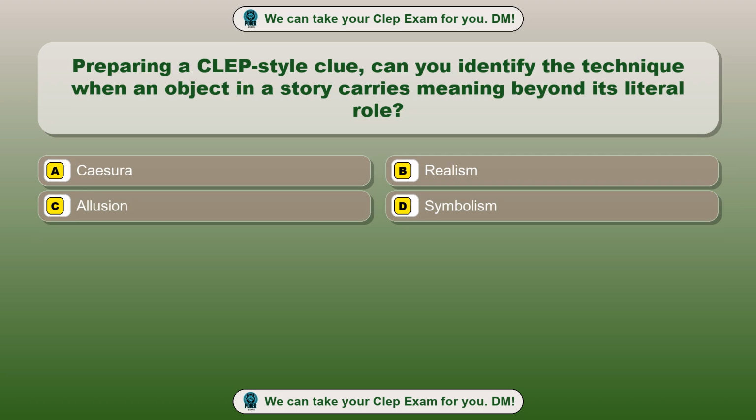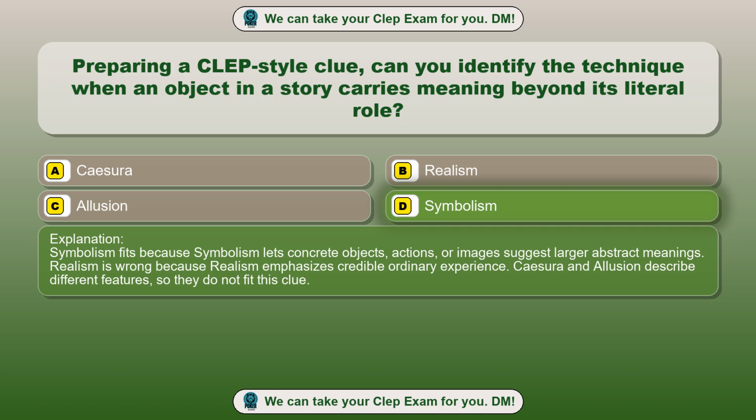Question 93. Preparing a CLEP-style clue, can you identify the technique when an object in a story carries meaning beyond its literal role? Option A. Caesura. Option B. Realism. Option C. Illusion. Option D. Symbolism. The correct answer is option D. Symbolism. Symbolism fits because symbolism lets concrete objects, actions, or images suggest larger abstract meanings. Realism is wrong because realism emphasizes credible ordinary experience. Caesura and illusion describe different features, so they do not fit this clue.